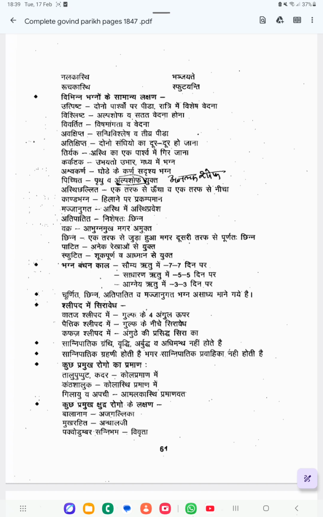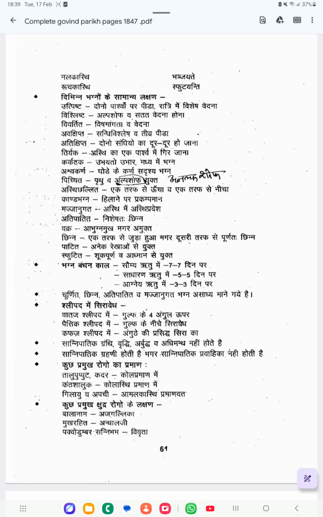The last one is Tiryakshipta. Asthi Eka Pashve Gamana: one bone will become dislocated to the side. Asthi Eka Pashve means one portion. Any one bone that becomes displaced to one of the sides is called Tiryakshipta. So these are the Samanya Lakshana of the 6 types of Sandhi Mukta.